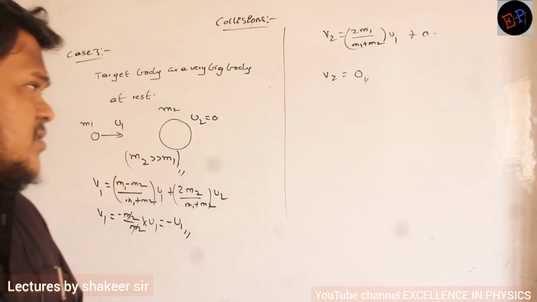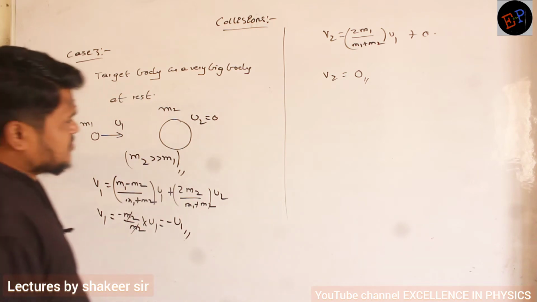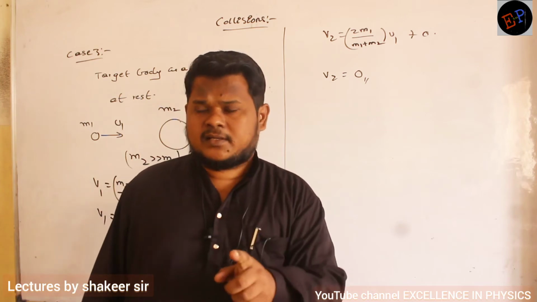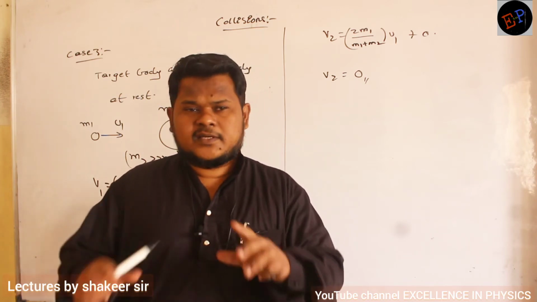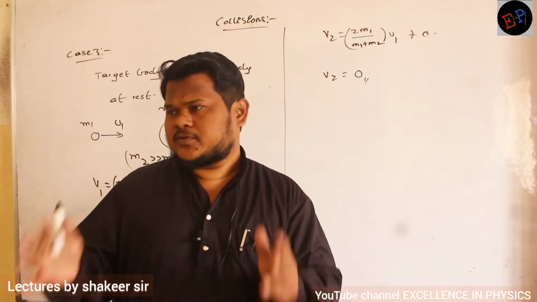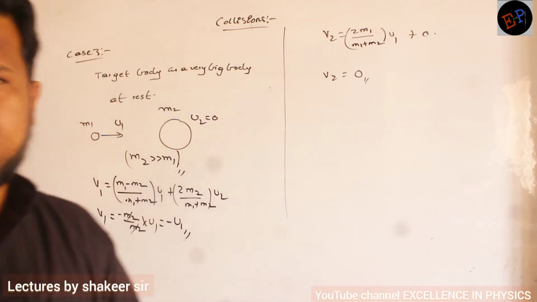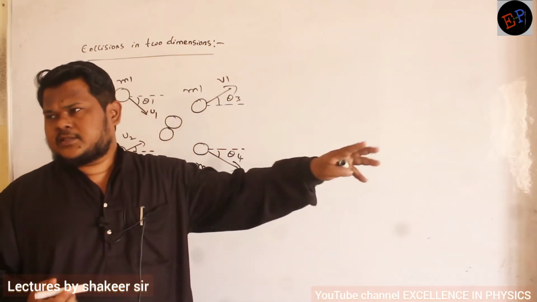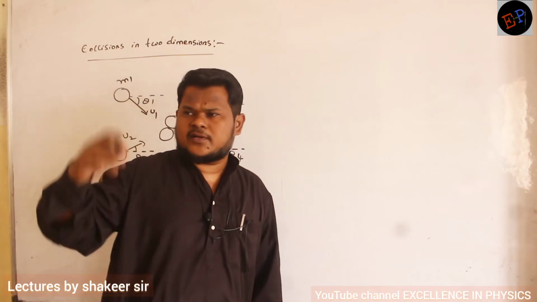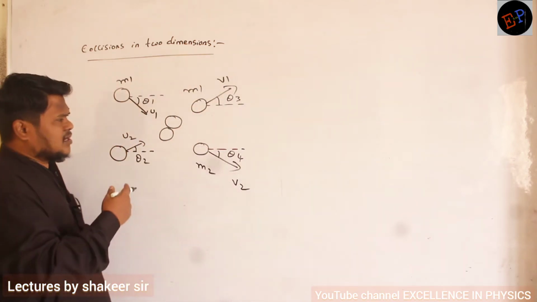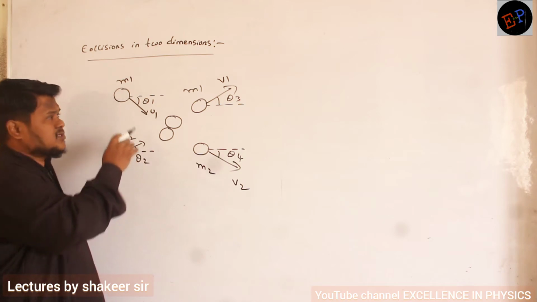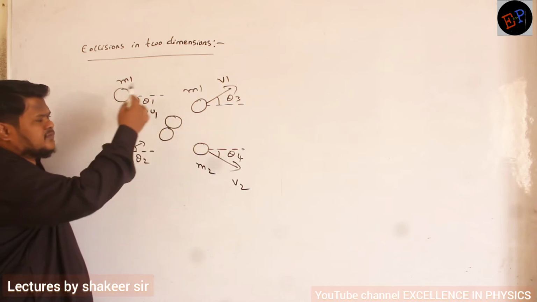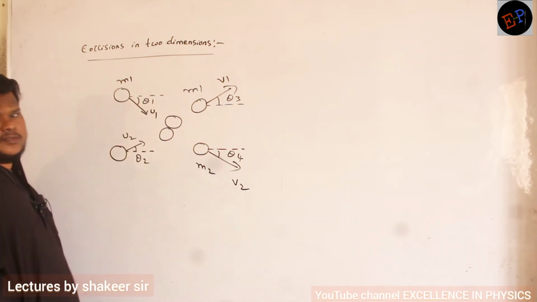So these are the conditions which you should remember. And see, all these cases we have studied in elastic collision. These are not the cases in inelastic or perfectly inelastic. Cases only for elastic collision. You should not forget this one. Clear? That's it. Previously bodies always were traveling in the same straight line, no? Either along x-axis or along y-axis. Now this is a combination of both x-axis as well as y-axis. Now bodies are traveling along x-axis also, and along y-axis also. So this type of collision, if we want to study, is called collisions in 2 dimensions.